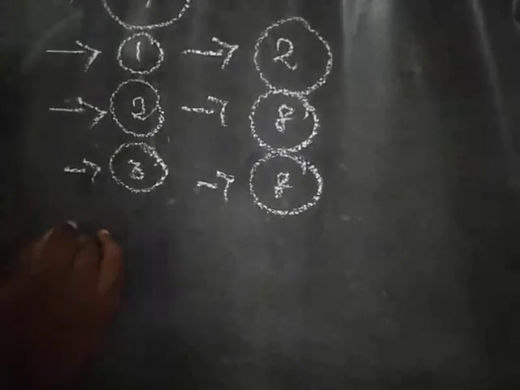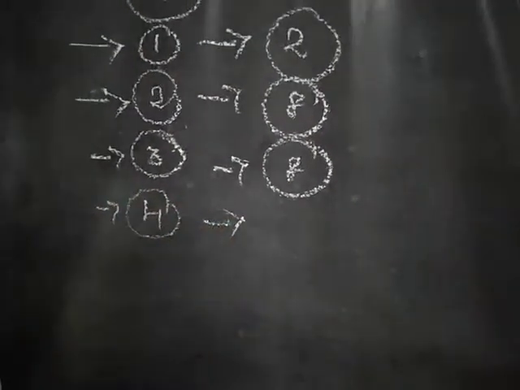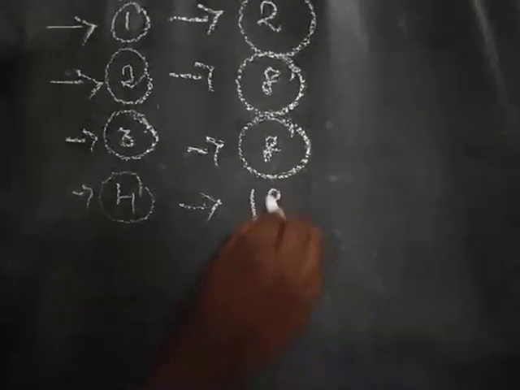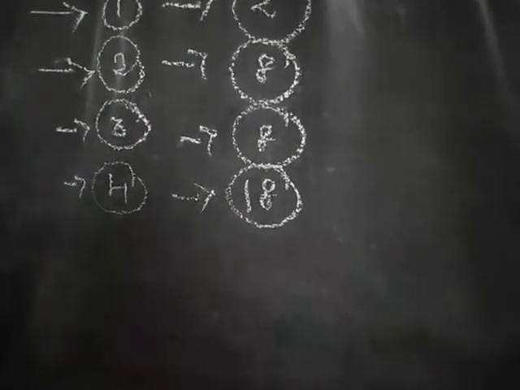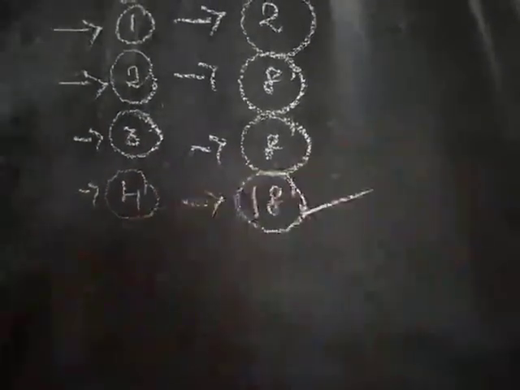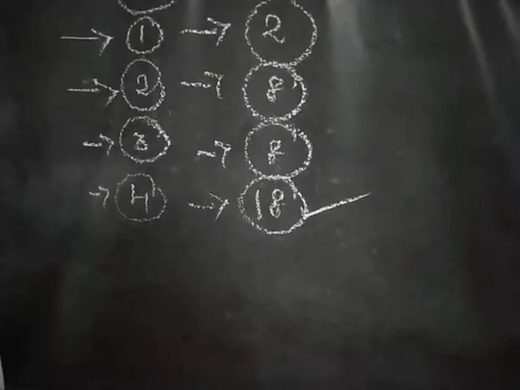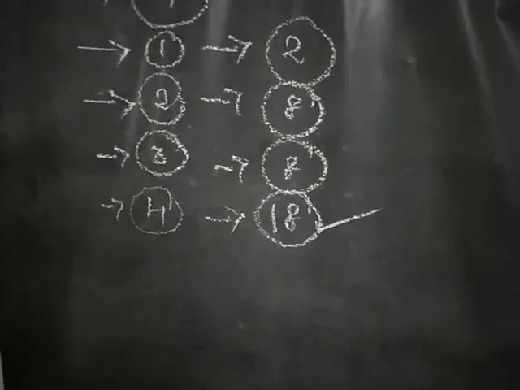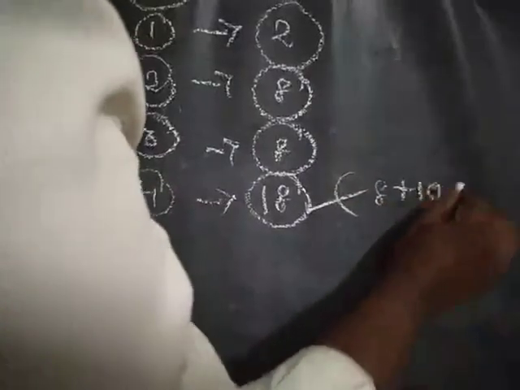Next, the fourth period contains 18 elements. This includes 8 representative elements and 10 transition elements, divided into 8 plus 10.